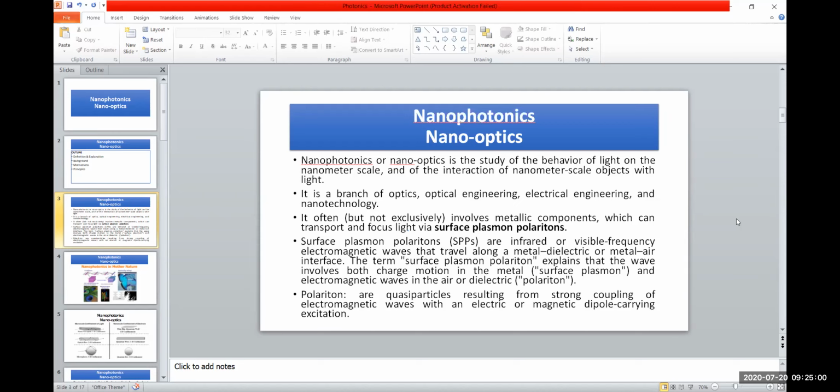What are polaritons? Polaritons are quasi-particles resulting from strong coupling of electromagnetic waves with an electric or magnetic dipole carrying excitation. So these are the examples. This is the definition of SPPs, surface plasmon polariton, and polariton.